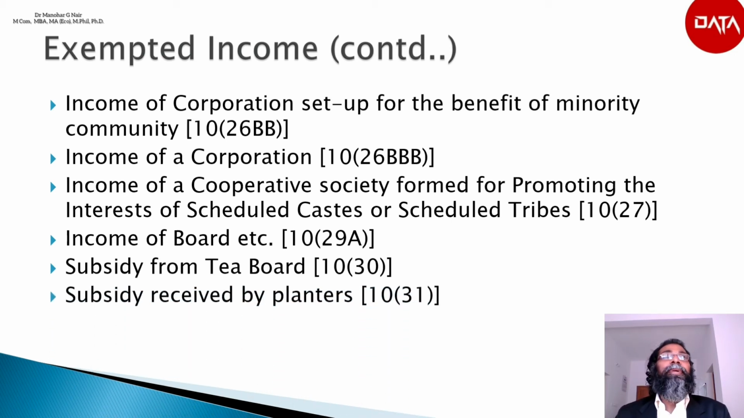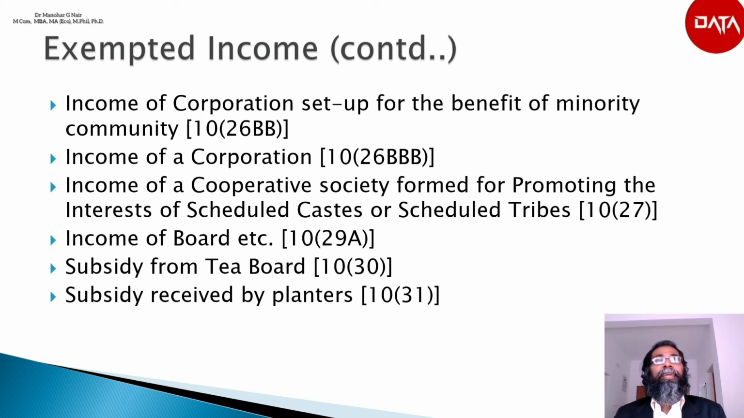The next is subsidy received by planters. According to section 10(31), the amount of any subsidy received by an assessee engaged in the business of growing and manufacturing of rubber, coffee, cardamom, or other specified commodity in India from or through the Rubber Board, Coffee Board, Spices Board, or any board in respect of any other commodity under any scheme for replantation or replacement of rubber, coffee, cardamom, or other plants, or for rejuvenation or consolidation of areas used for cultivation of such commodities will be exempted.